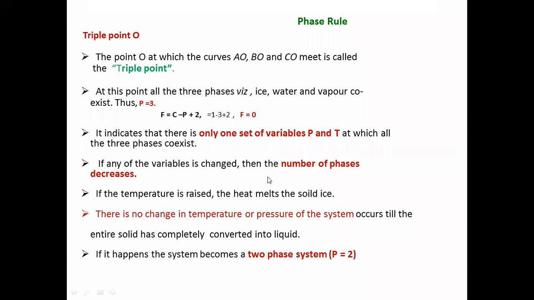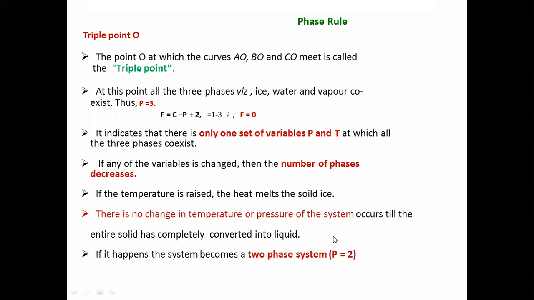If the temperature is raised, the heat melts the solid ice. There is no change in temperature or pressure of the system till the entire solid has completely converted into liquid.